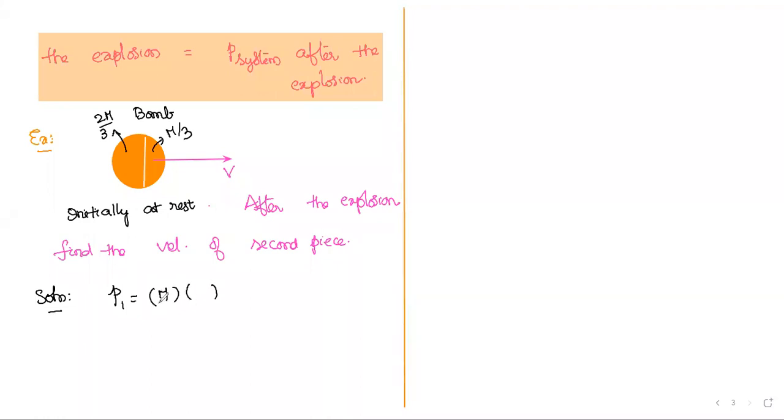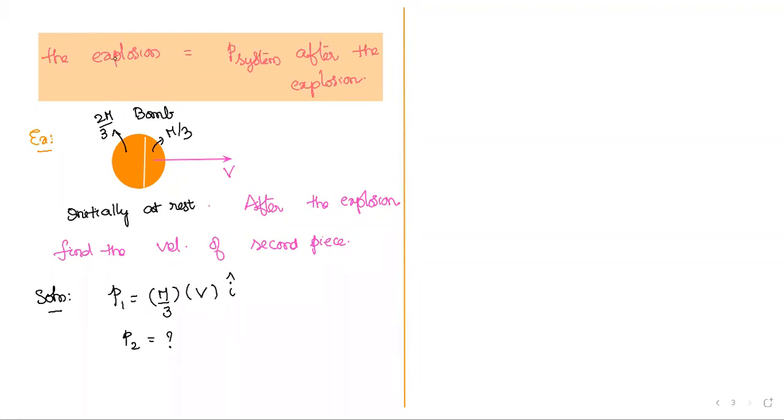So mass is m by 3, velocity is v, and the linear momentum of the first piece is m by 3 into v i cap, because it is traveling along x-axis. The second piece I don't know, so I put a question mark here.